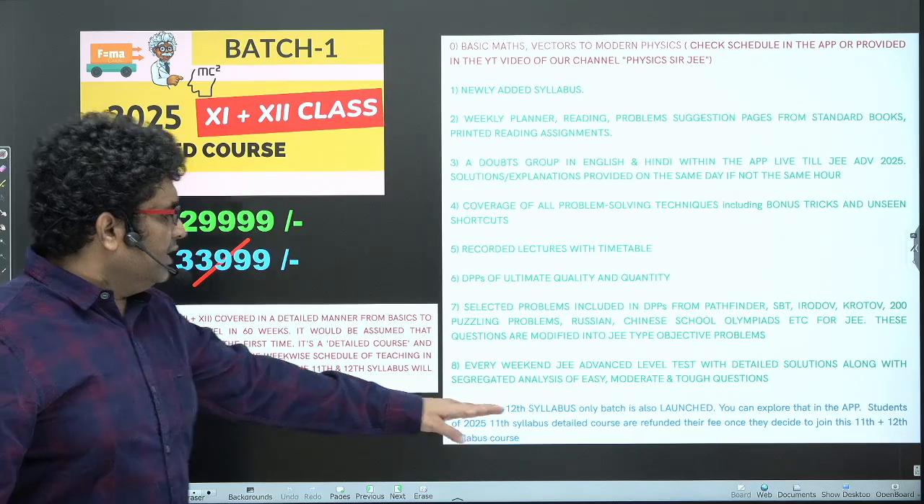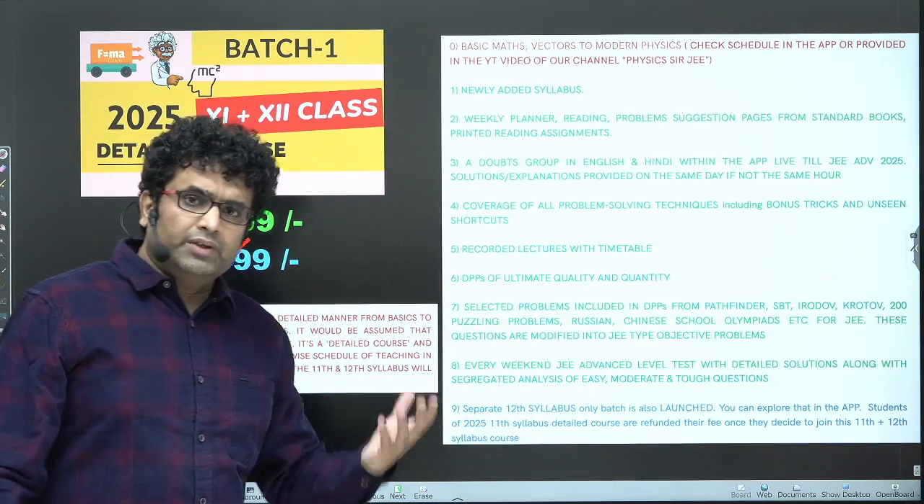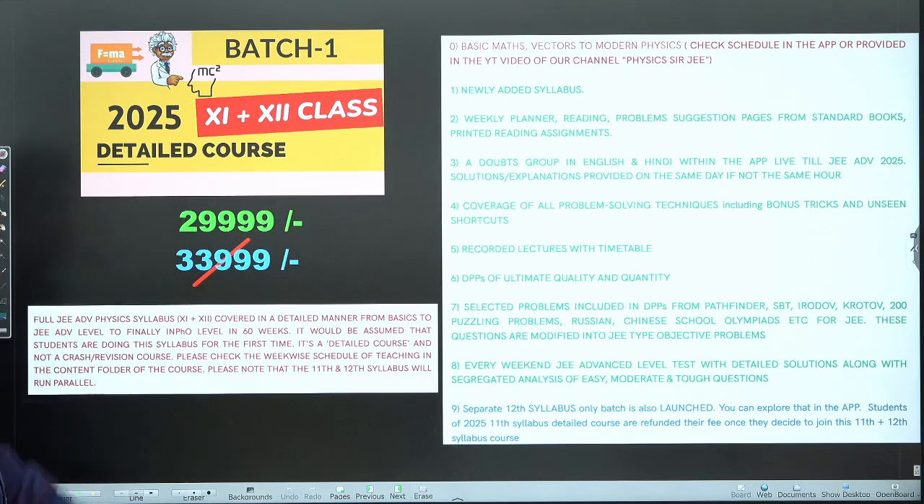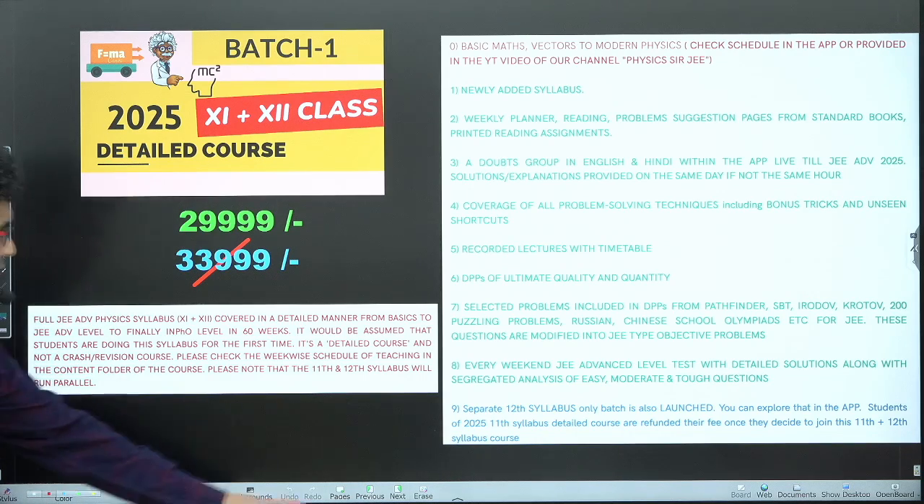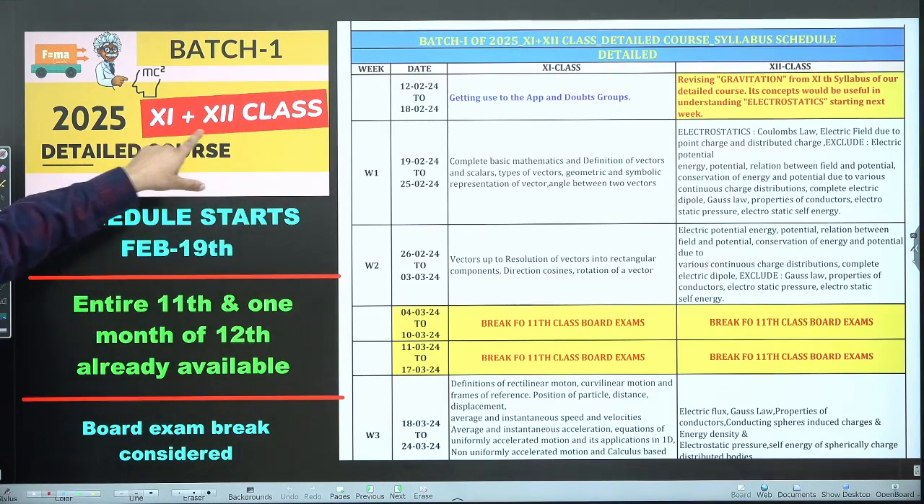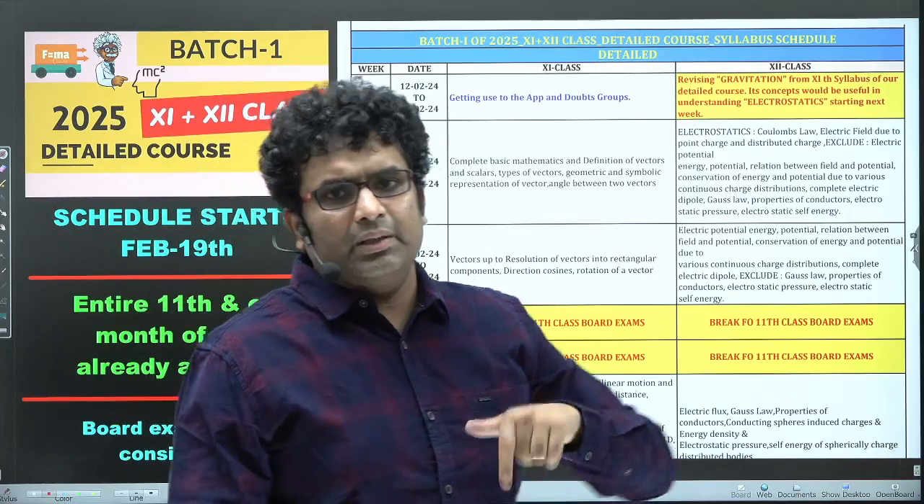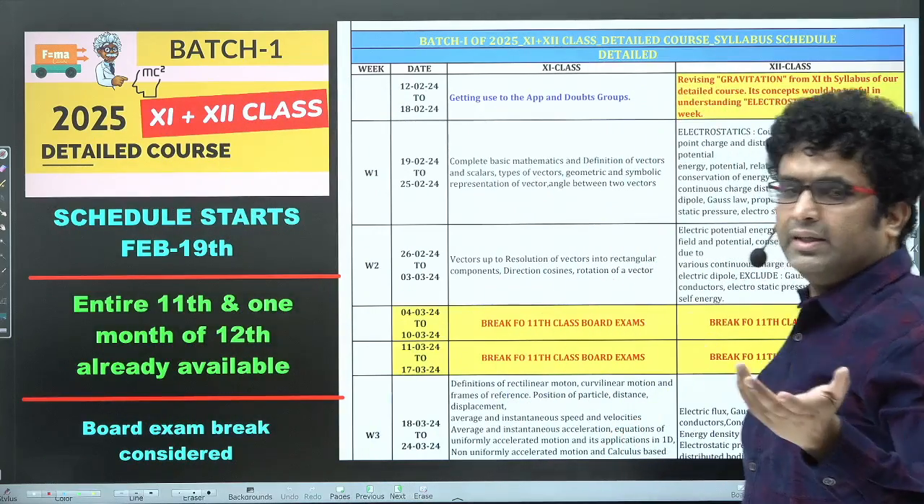So a separate 12th syllabus only batch is also launched, and as I said, if you want only 12th, you can go for it, but 11th plus 12th is something that I would recommend for everyone. Okay, right? So this is the schedule. If you go for 11th plus 12th class, I'll leave the schedule in the pinned comment or the description, or you can find it in the app anytime.